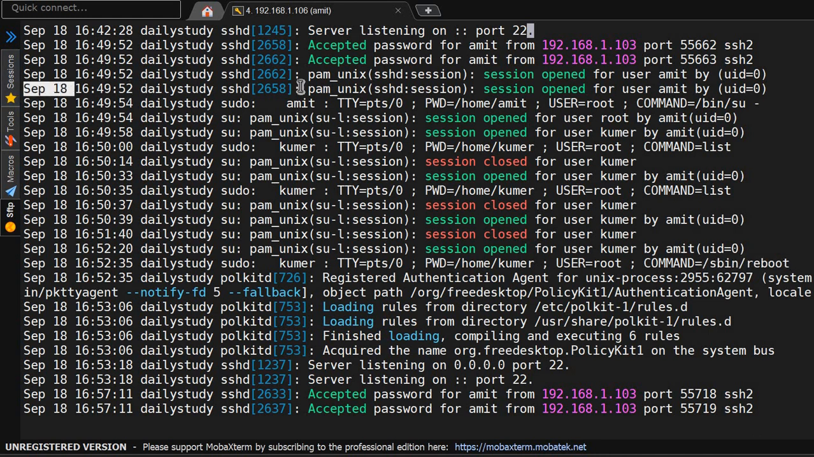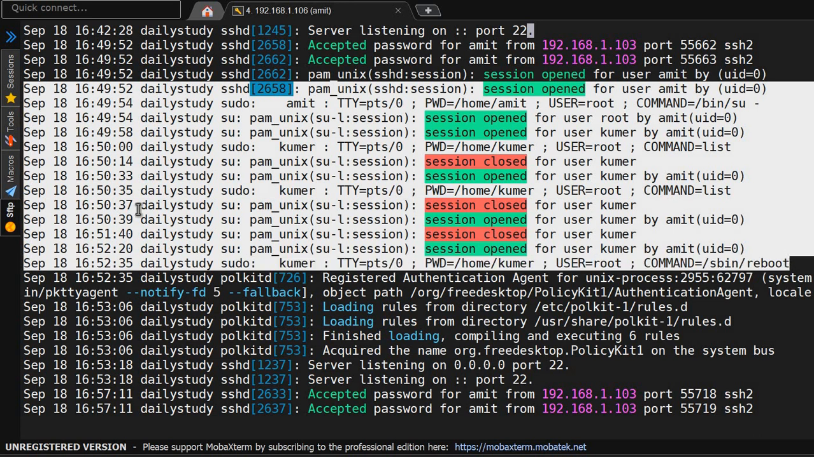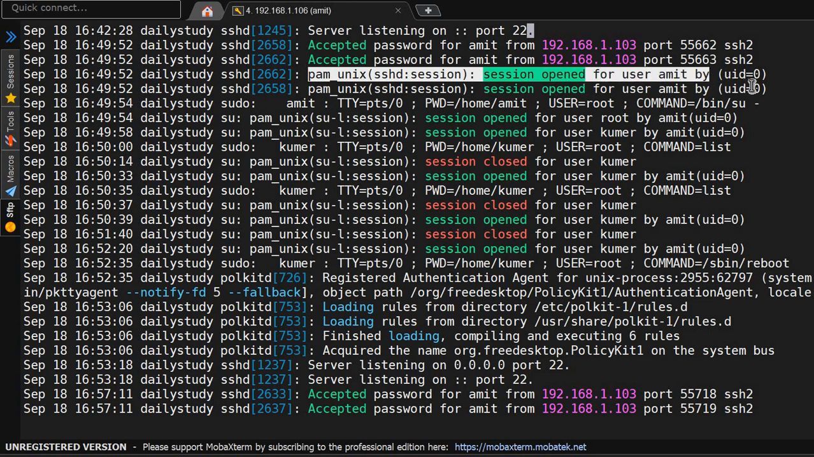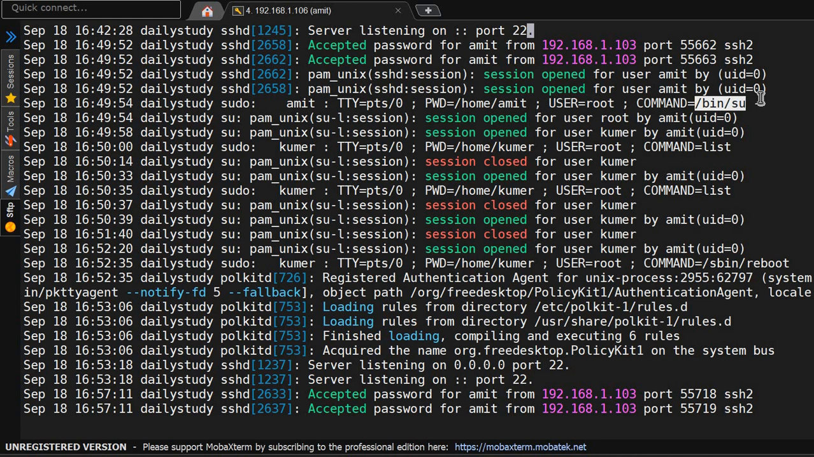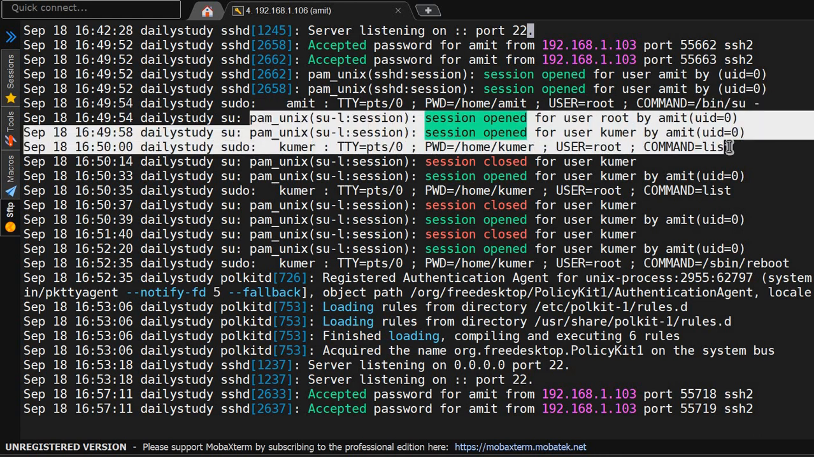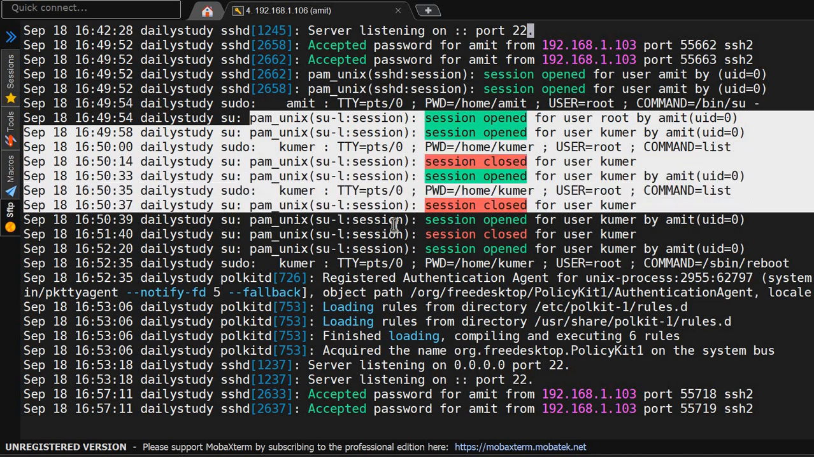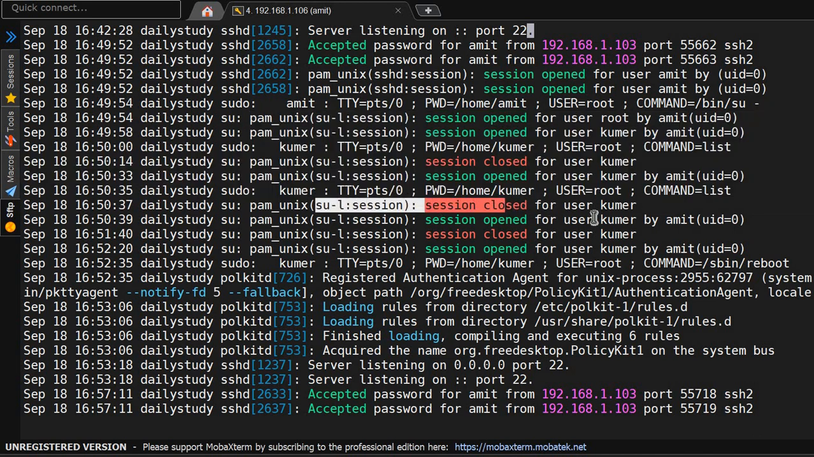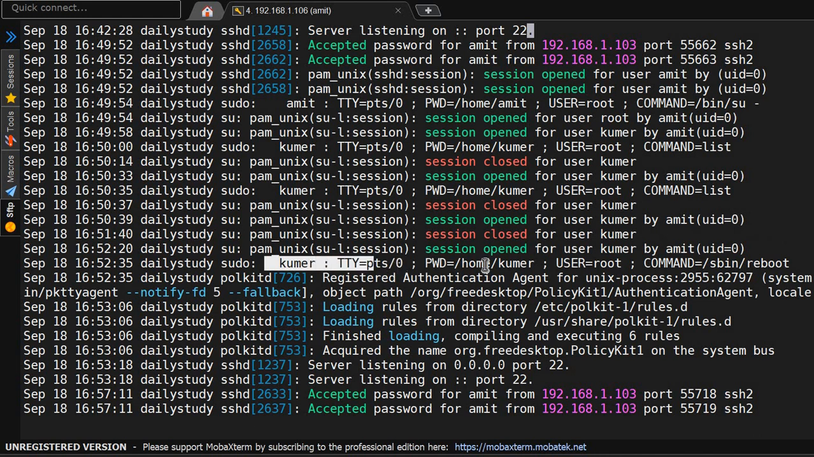Using the last command, you'll come to know who was logged in at that time, and using var log secure, if you go and search a little bit, you'll come to know what has been executed. So the session was enabled by the Amit user, and it has executed the command slash bin su hyphen, and from there it became the root user. Then it was searching for the list command, ls command is executed. Then sudo hyphen su hyphen l session started by the Kumar user, and at the end the Kumar user executed the sbin command.